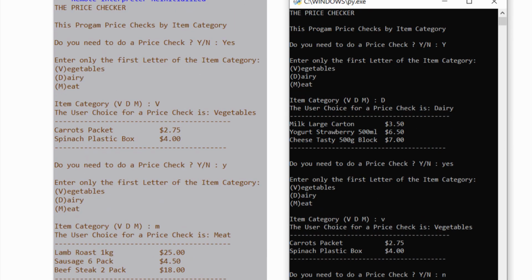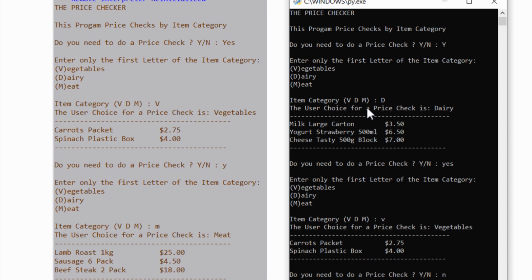Oh, come on. All right, so the price checker. Here they had V, D, or M, they chose V for vegetables, so it has printed out, it tells them their price check was for vegetables, and it prints out all the vegetable items in our array. They want to do another one, they picked little m for meat, which is okay because we've got something to convert it to uppercase, and so we get all the meat items.